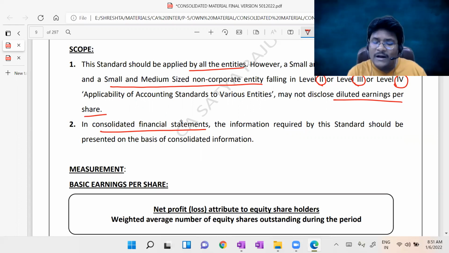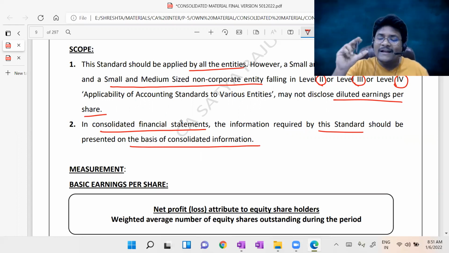If a company needs to prepare consolidated financial statements, then the information required by this standard should be presented on the basis of consolidated information. Simply, he is telling that while preparing the consolidated statement of profit and loss, we should present the basic EPS as well as diluted EPS on the basis of consolidated information, not on the basis of individual entity information.